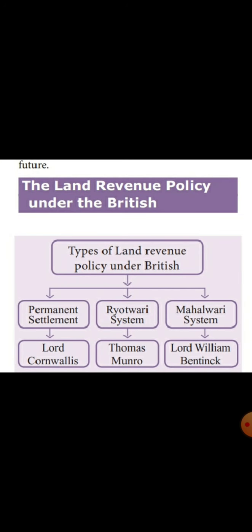the Raitwari system. So now we are going to learn the topic: the land revenue policy under the British. The types of land revenue policy under the British are: first, the Permanent Settlement; second, the Raitwari system; and third, the Mahalwari system. The Permanent Settlement was introduced by Lord Cornwallis. The second one was introduced by Thomas Munro. Then the Mahalwari system was introduced by Lord William Bentinck. So the first one is the Permanent Settlement.